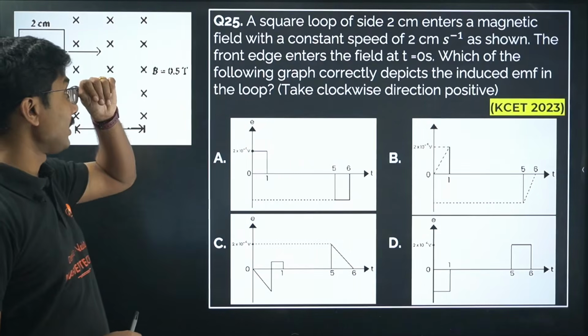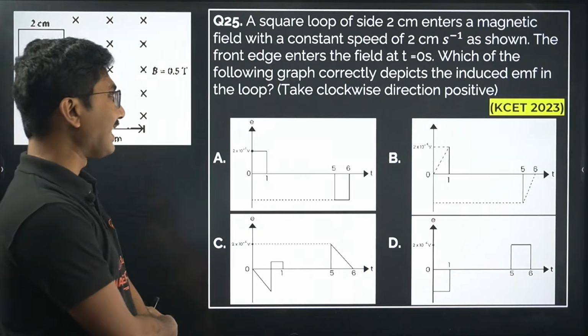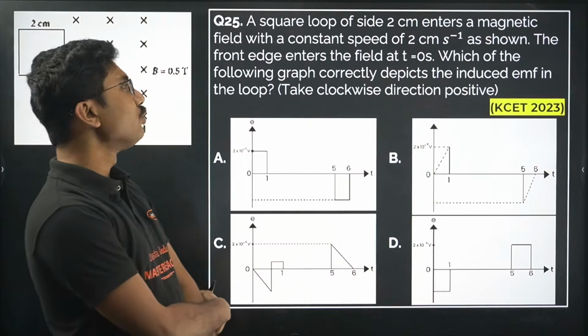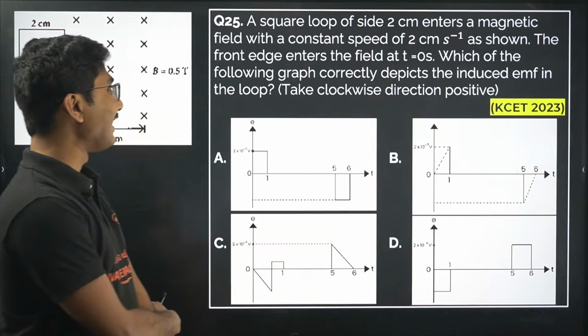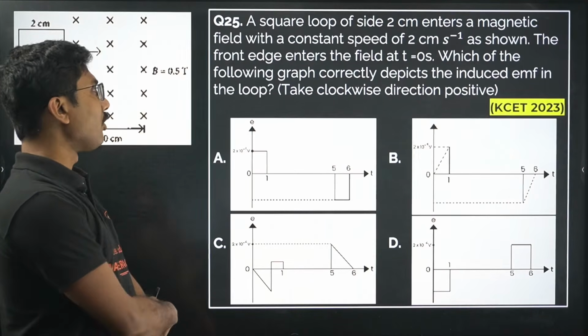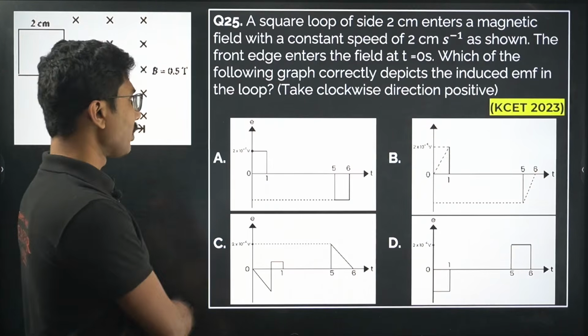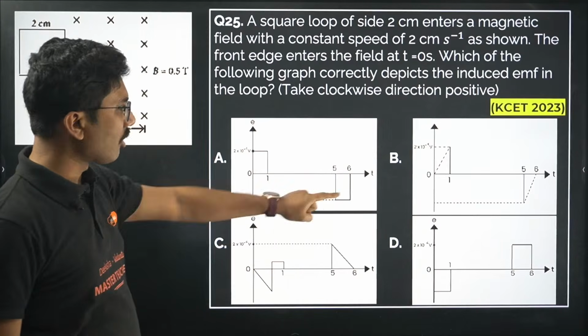Another interesting question. A square loop of side 2 centimeter enters a magnetic field with a constant speed of 2 centimeter per second, as shown. The front edge enters the field at t equals 0. Which of the following graphs correctly depicts the induced EMF in the loop? Option A, option B, option C, or option D.